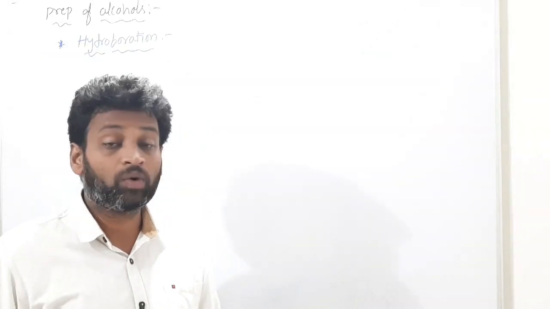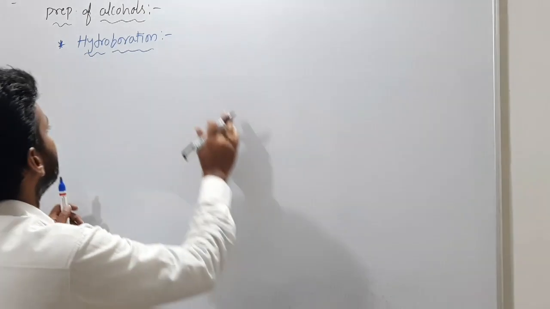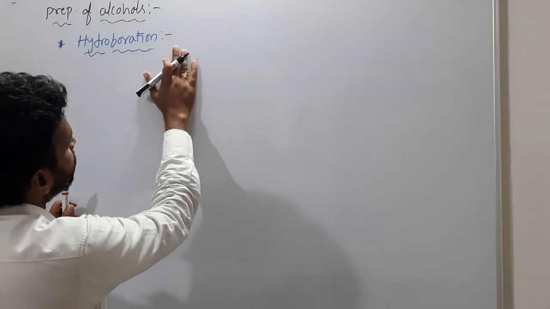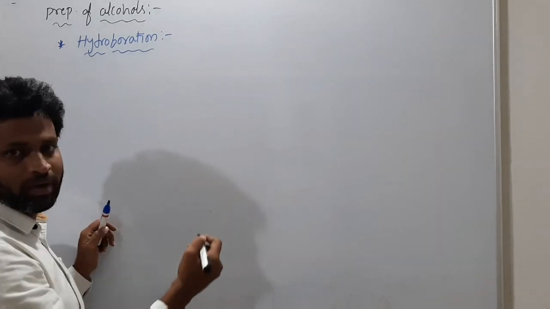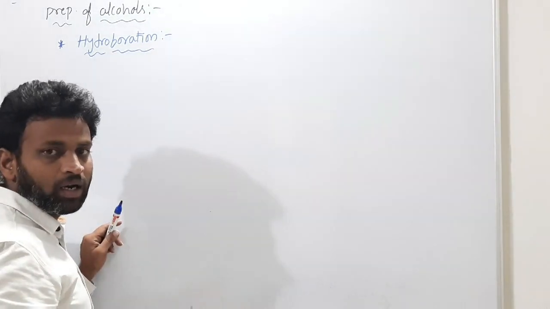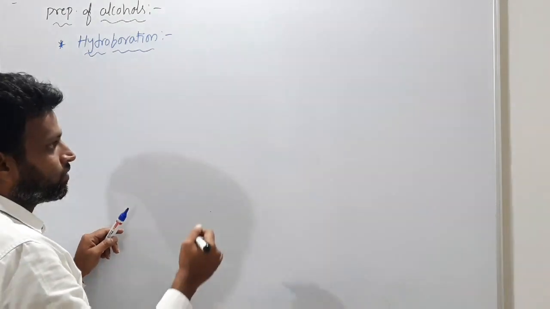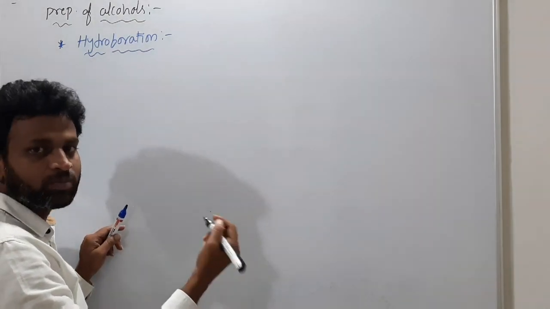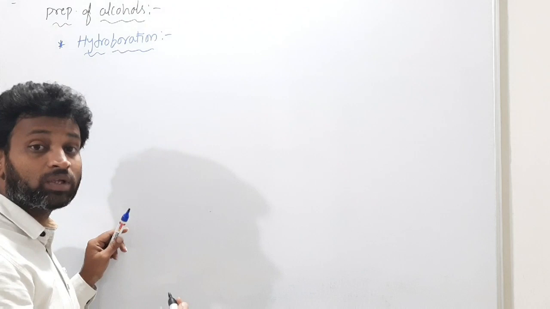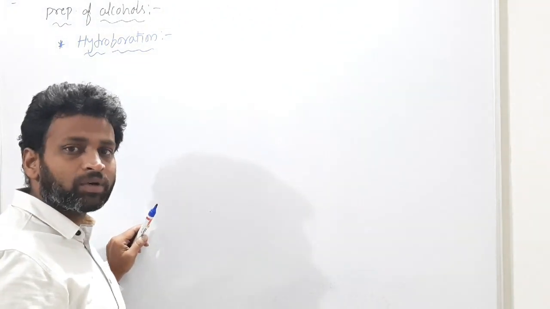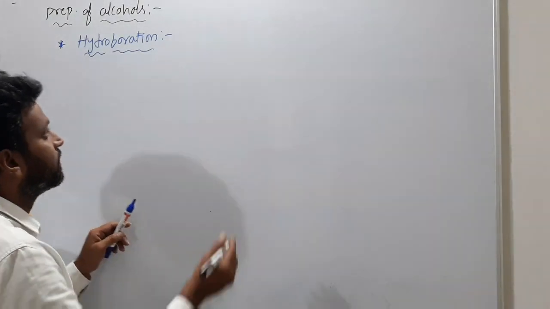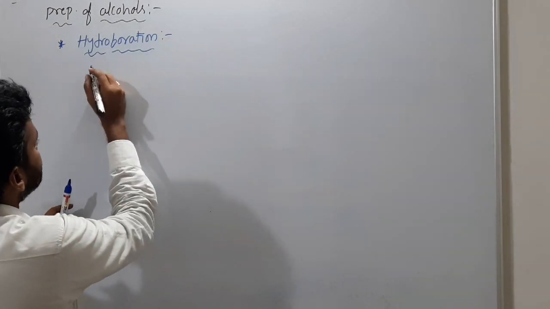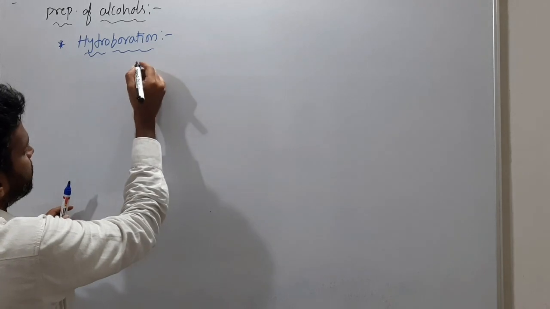Good afternoon. Now we will discuss a few more preparations of alcohols. See, hydroboration, this you know already. So hydroboration, before, if you use peroxide, what happens for hydration? I was given already. So OH minus, the negative species, will add to the double bonded carbon which has more number of hydrogens. That happens actually.